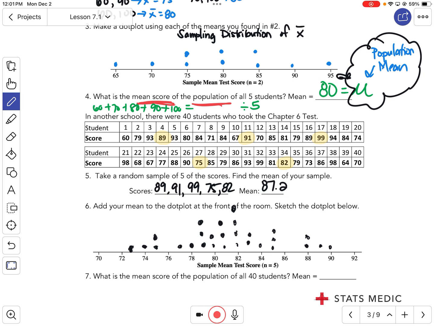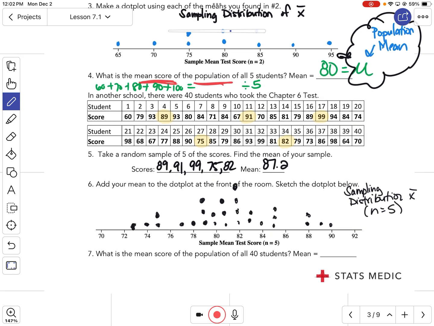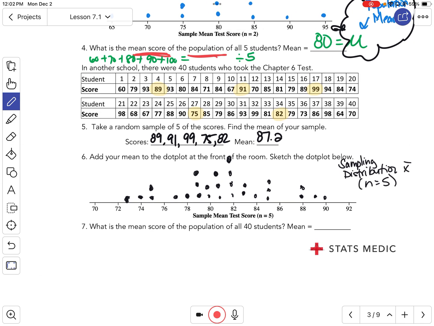This is a sampling distribution. One of the things you'll see them do is put n equals 5 or n equals 2. That means how big was your sample. We chose 5 of the 40 scores. I'll give you a second to copy that down. It doesn't have to be perfect, but it gives you some idea of how the plot gets a lot more detailed as we change the sample size. My numbers get a lot more specific.